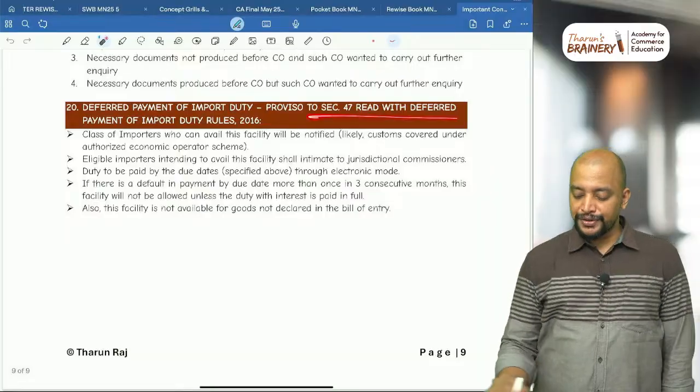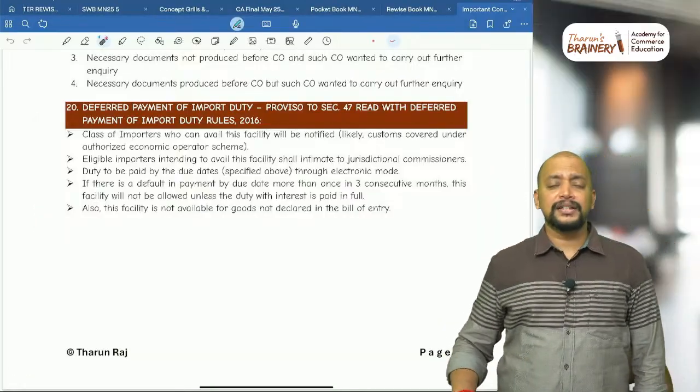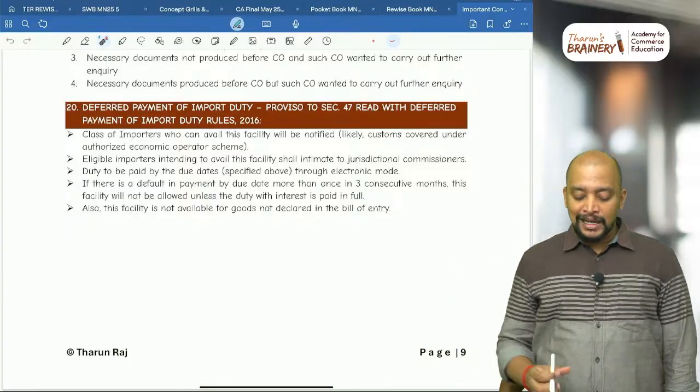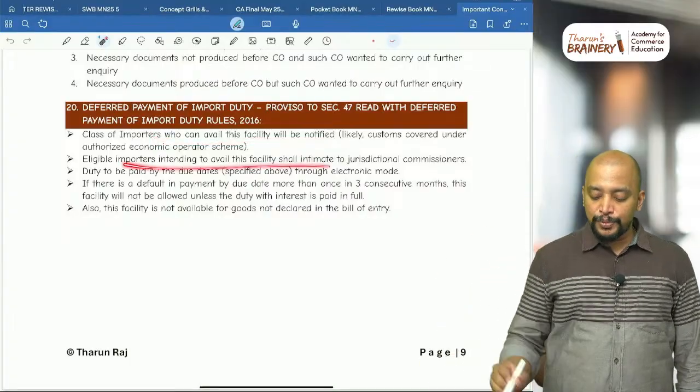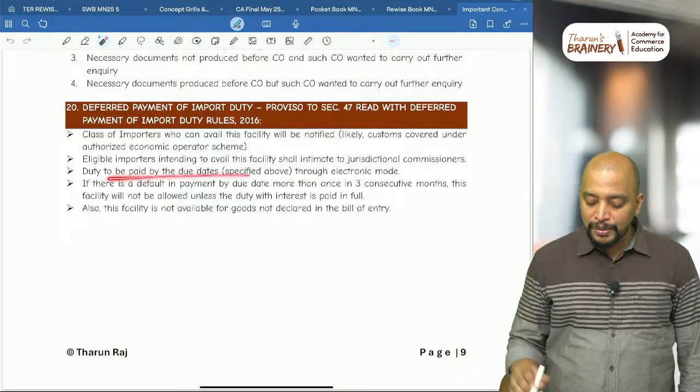And the last question, deferred payment of import duty. This is the proviso to section 47, read with deferred payment. So who will be allowed? Just now we saw authorized economic operator. So under the deferred payment option, the class of importers who can avail this facility will be notified, and the eligible importer should report, like intimate, to the jurisdictional commissioner, and duty to be paid by the due dates.